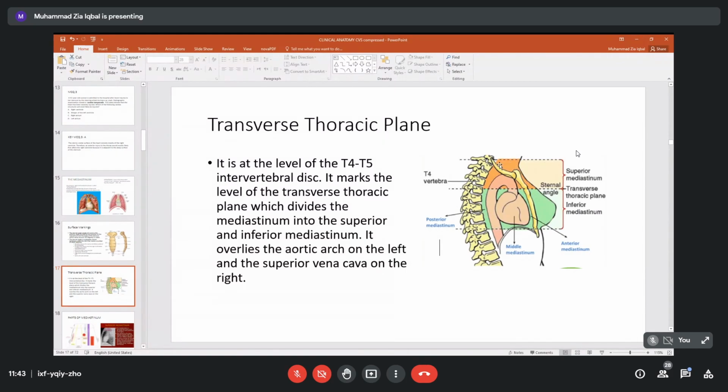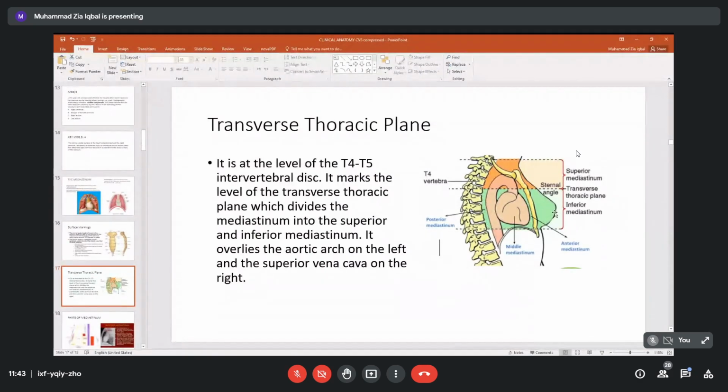Above this area is called the superior mediastinum, and below this we have the inferior mediastinum. Now this inferior compartment, from front to back, we divide it. Look at this first green portion, the anterior mediastinum. Second, where the heart lies, the middle mediastinum, and this is the posterior mediastinum, in front of the vertebral column.